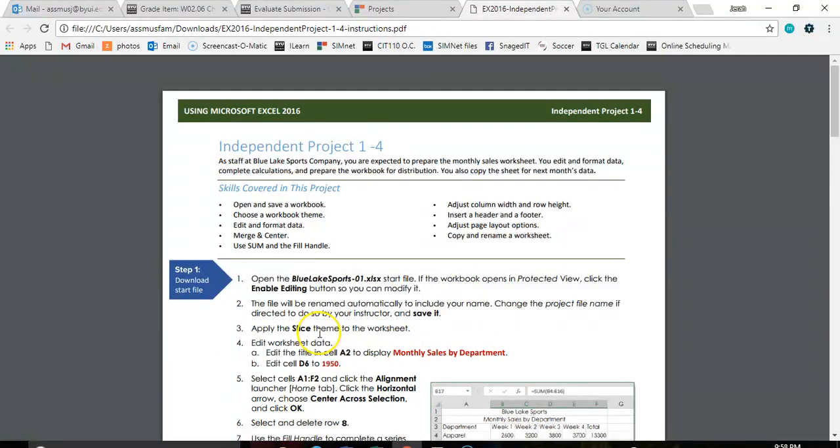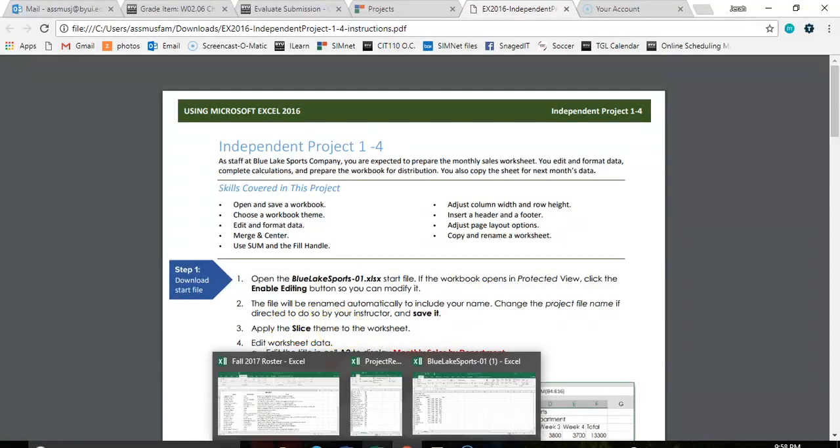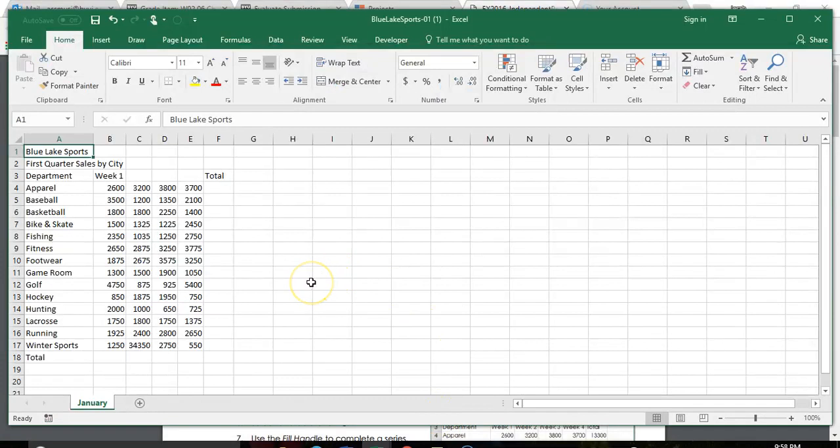Step number 3, you're going to apply the slice theme. A theme is a set of fonts and font colors and different ways that it's set up. So it just looks different. It's kind of a preset design for you. So we're going to do this slice theme.